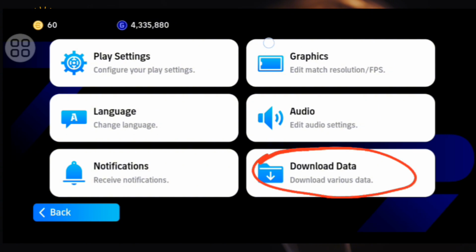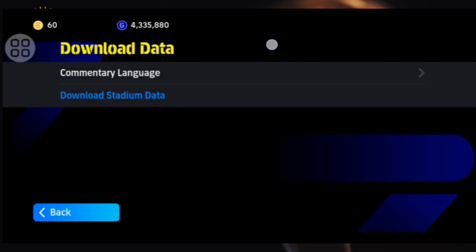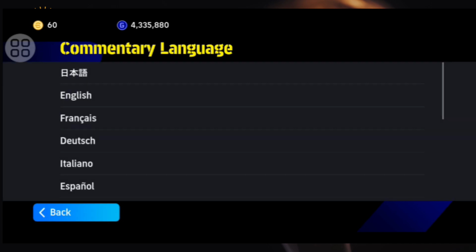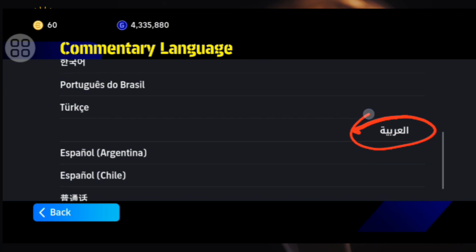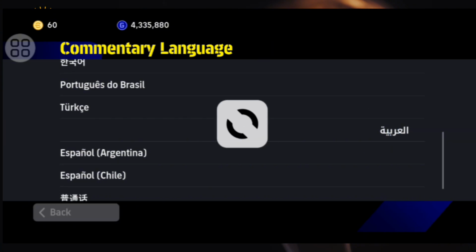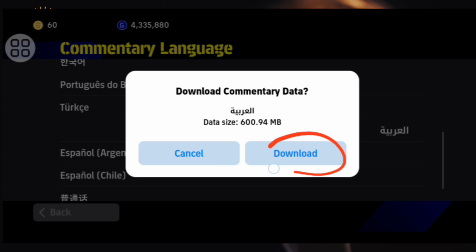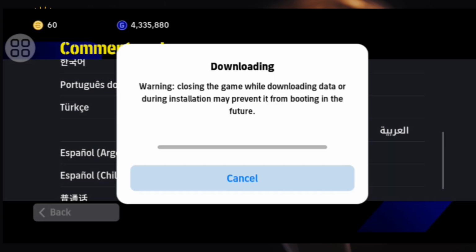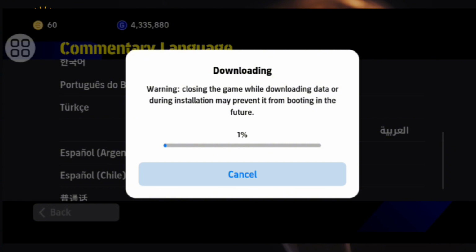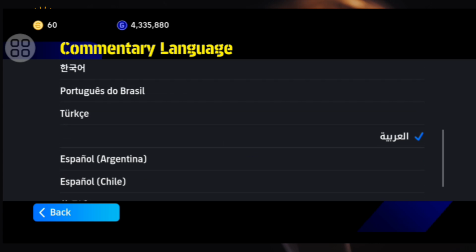Now go to download data and click on commentary language. There are many language commentary versions, and you select the Arabic version, then click on download and wait for the commentary data to download. Then you will turn on your commentary in eFootball. And that's it. You have successfully turned on commentary in eFootball.